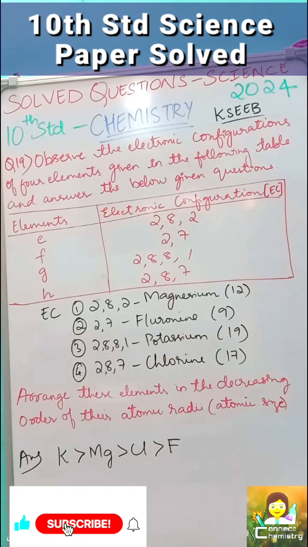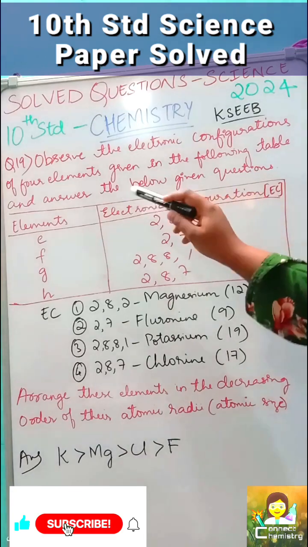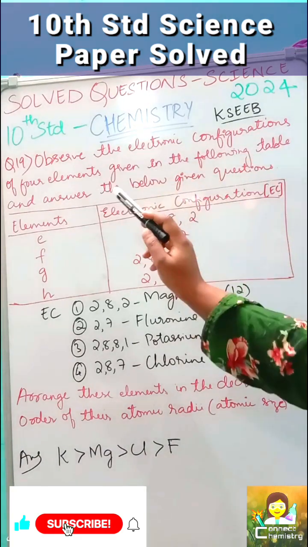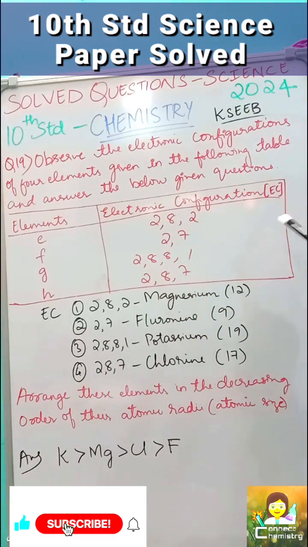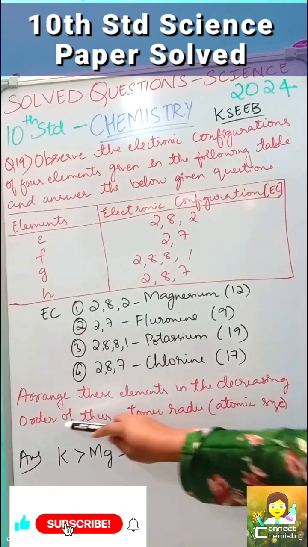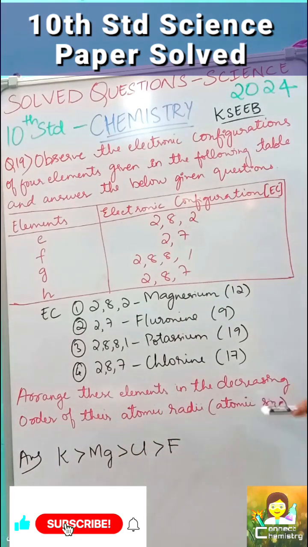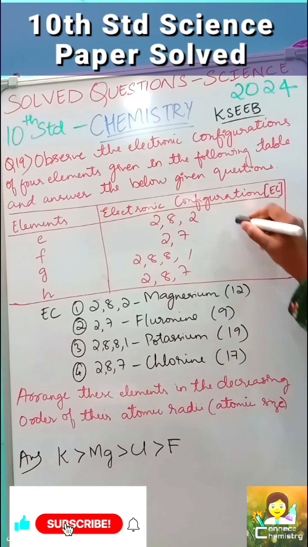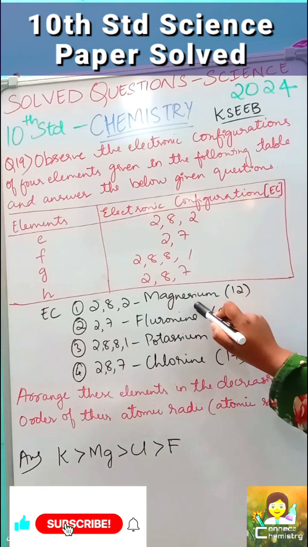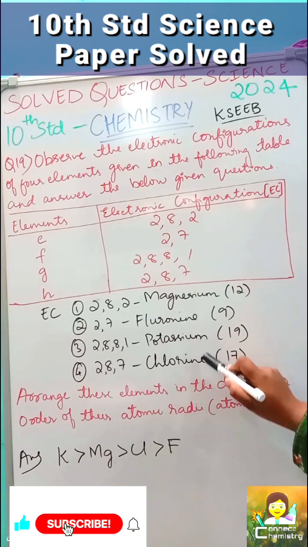The next question is, observe the electronic configuration of 4 elements given in the following table and answer the question given below. They have provided 4 different elements with their electronic configuration. The sub question is, arrange these elements in the decreasing order of their atomic radii, that is atomic size. I have written the elements having these electronic configurations: magnesium, fluorine, potassium, chlorine.